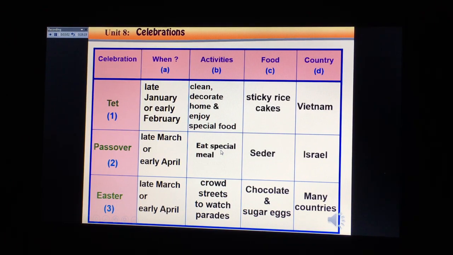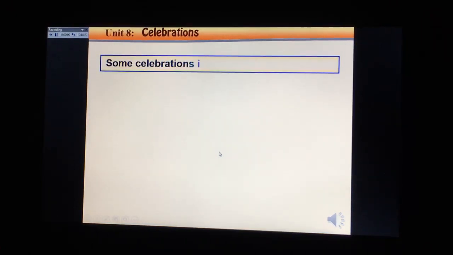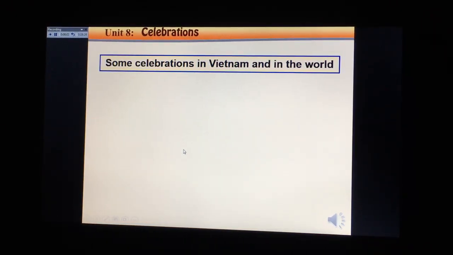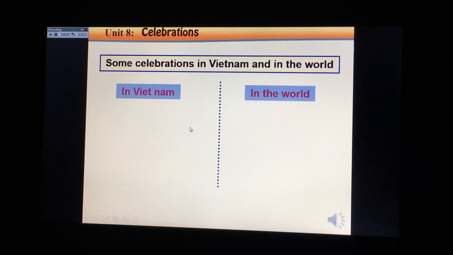And now we continue, move to the next part. Now you think of some celebrations in Vietnam and in the world. You try to tell me some celebrations you know. Are you ready? So, what other celebrations in Vietnam do you know?